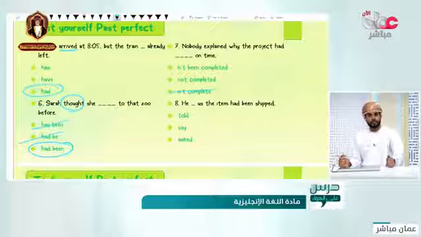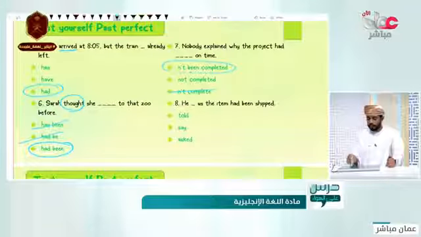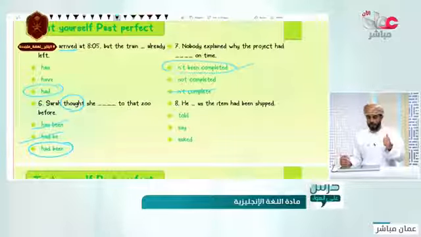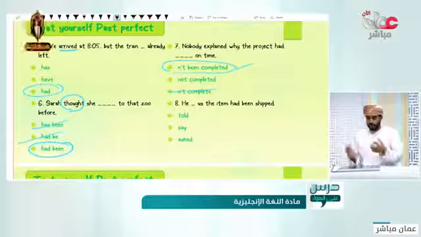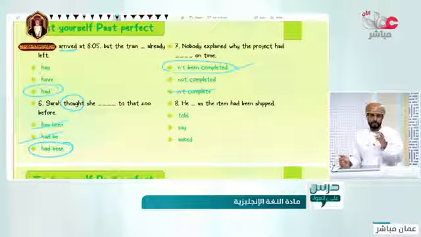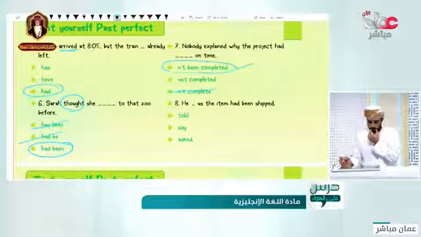Tell me. Yes, had not been or hadn't been completed. This is the correct answer. Why is that? Because we talked about the passive voice last time. The project didn't finish itself. Someone finished it. So that's why we use the past passive in here, passive voice in here.